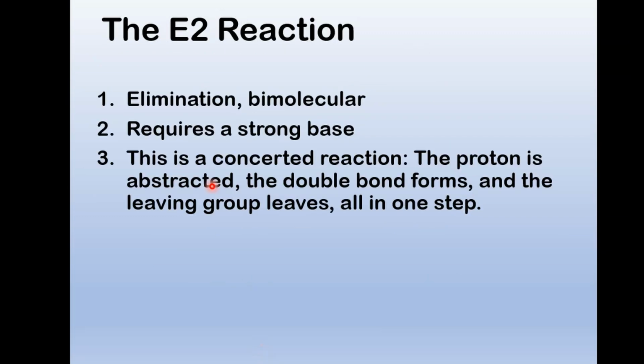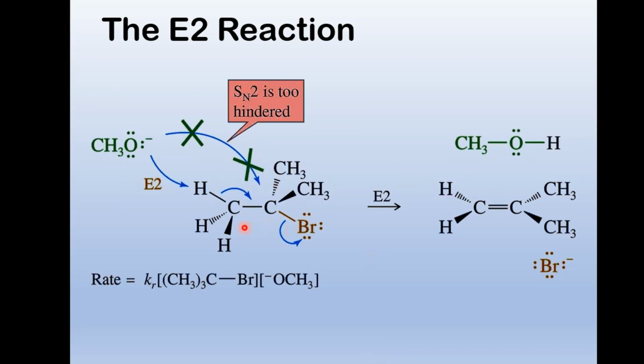What's the 2 stand for? It requires a strong base, which is typically also a strong nucleophile, so it's bimolecular. So here is a tertiary alkyl halide. And it might be tempting to say, oh, alkyl halide, nucleophile, slam that into this carbon that leaves, and we form an ether. But you want to remember that tertiary alkyl halides cannot undergo the SN2 mechanism. So that's why they crossed out these arrows. Now what can happen is base comes around, sees this proton and says, I can pull this off. Those electrons jump there, and the leaving group leaves, and we form this alkene.